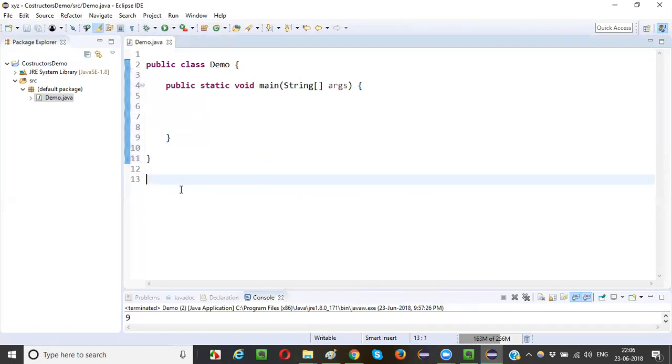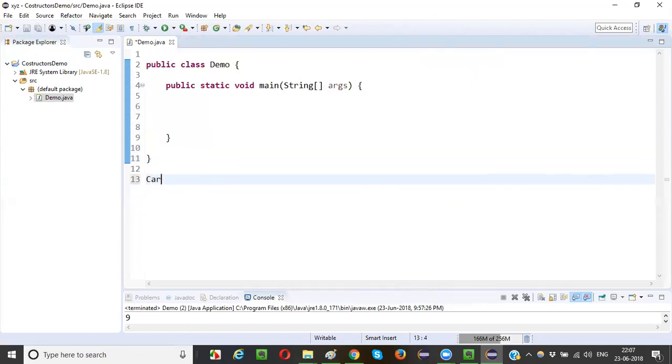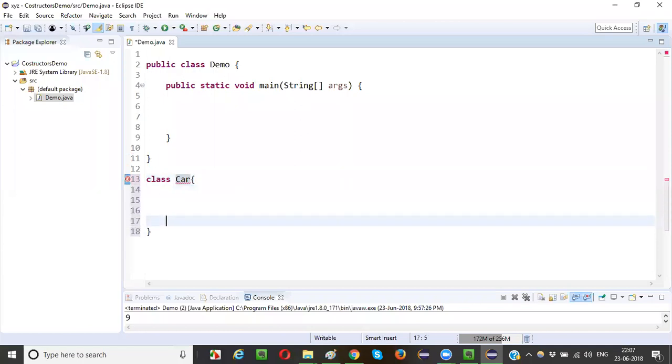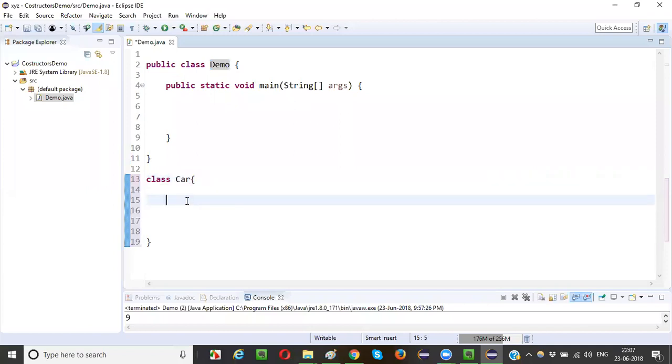Now guys, I'll create another class. In parallel to this demo class, I will create another class, which I will be using as a template class. Car class. Again, I should not write public, because you already know the rules of how to create multiple classes inside the same Java file. So class Car, and only the main method will be there in the demo class. Here, no main method. Inside the Car class, I will write String carModel. Only one variable I will create, and here one method I will create, public void startCar.